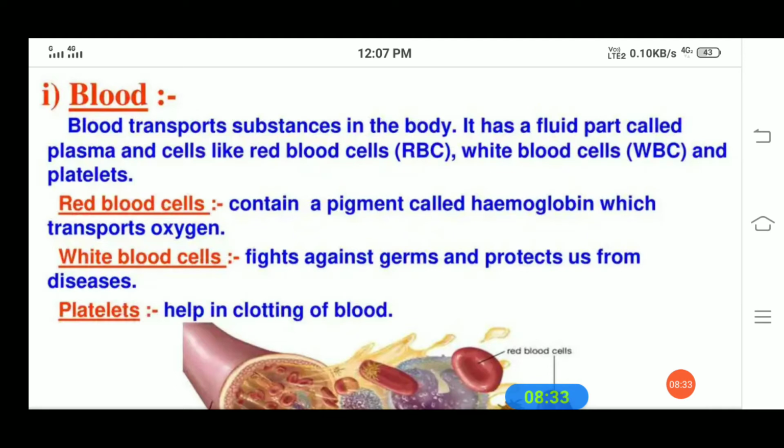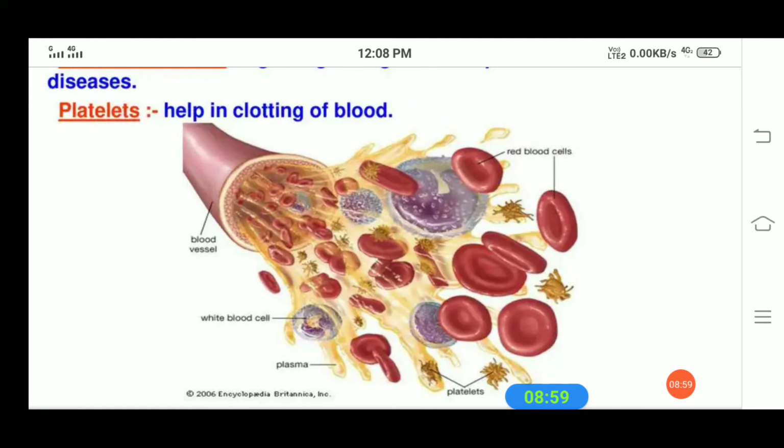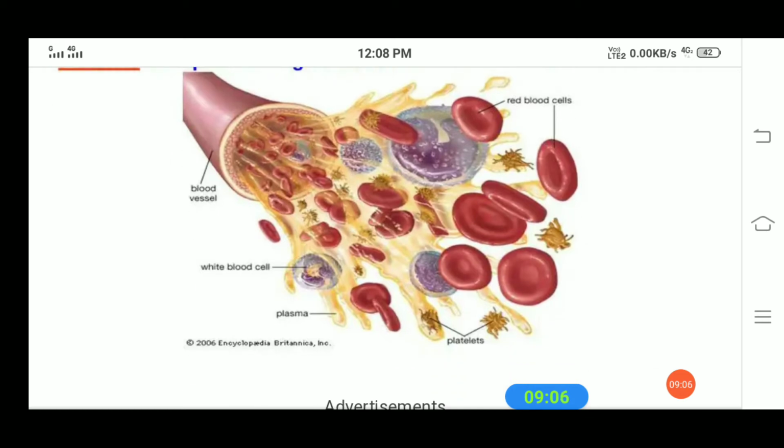So what is this clot? The clot is formed because of the presence of another type of cell in the blood, called what? Platelets. Due to the presence of platelets, our blood clots. So platelets help in clotting of blood. This is one of the functions of platelets.